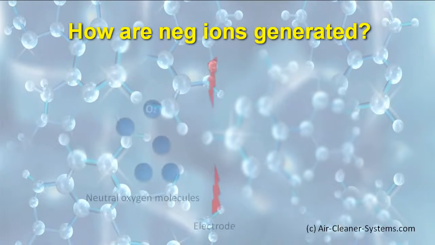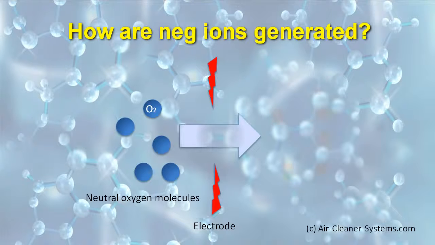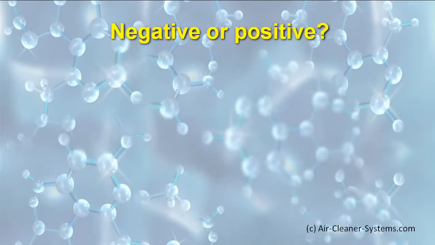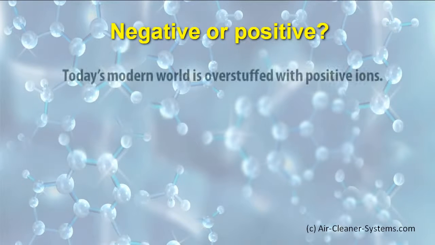How are negative ions formed? When oxygen molecules, which have a neutral charge, are treated by a negative electrode, they break apart, forming negatively charged ions and positively charged protons. How do negative ions affect our health?